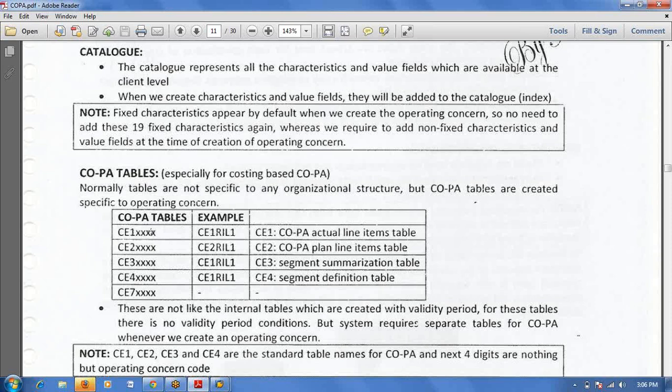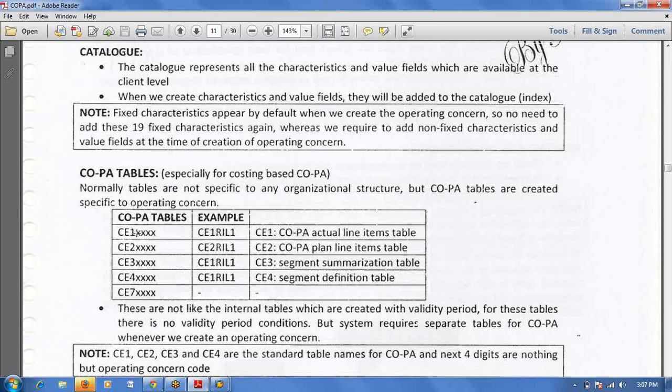Operating concern code is 4 digits. If you create 1000, then CE 1000, CE 2000, CE 3000, CE 4000. If you create operating concern code 2000, in that case CE 2000, like that. COPA tables the system will generate at the time of creation of the operating concern.